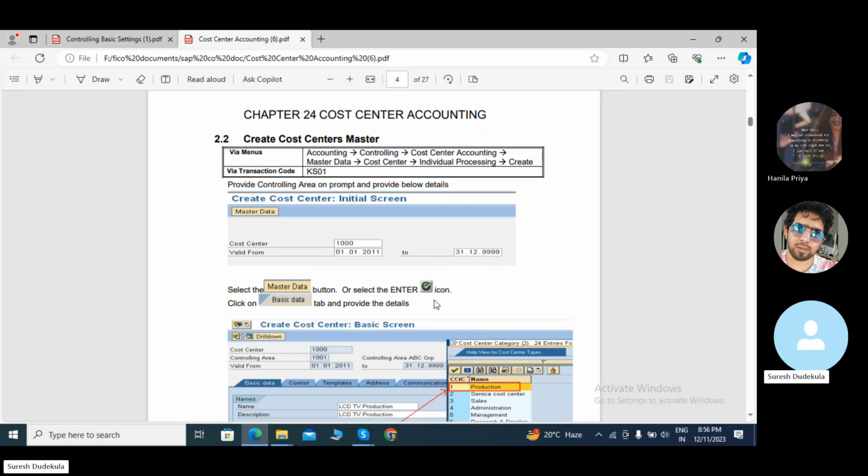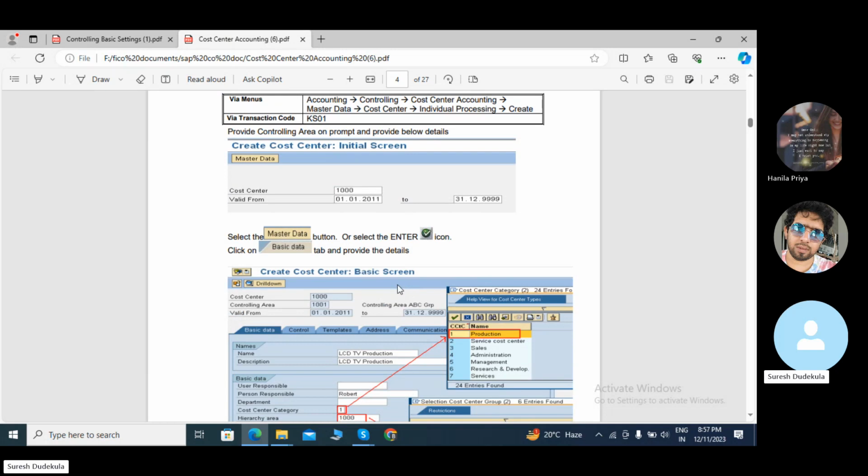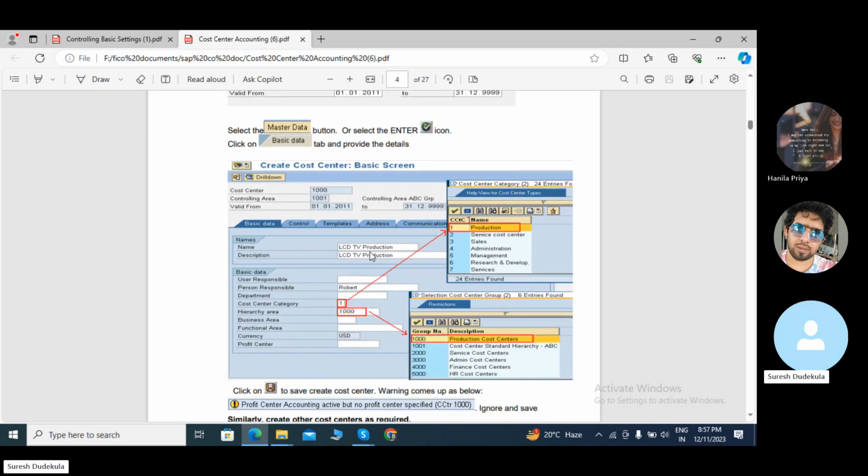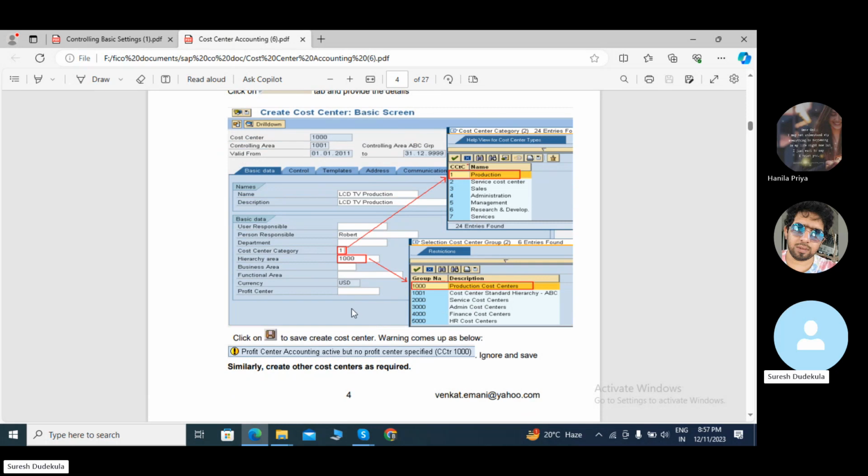We have to select this icon. Click on basic data. This is the basic data. Whatever we mention, the name, LCD and description, cost center category. This is the one, and the hierarchy area 1000. This is the production cost center. This is the currency. We can use this currency INR.